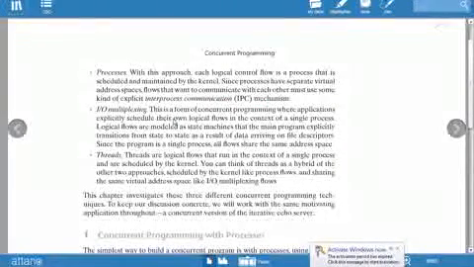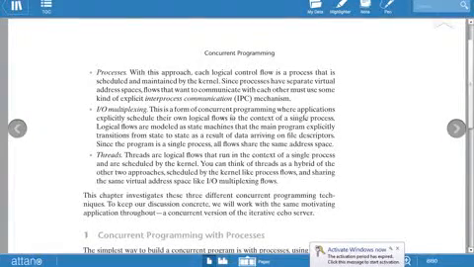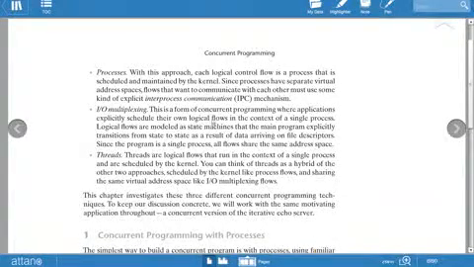This is a form of concurrent programming where applications explicitly schedule their own logical flows in the context of a single process.